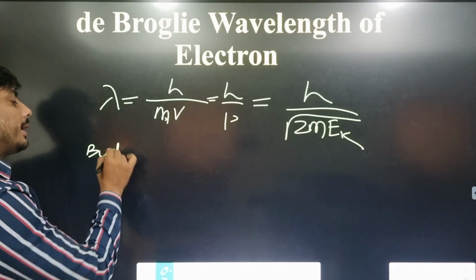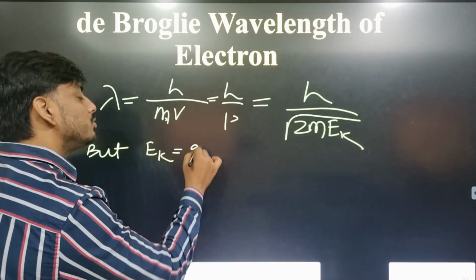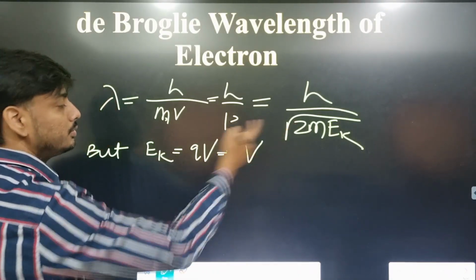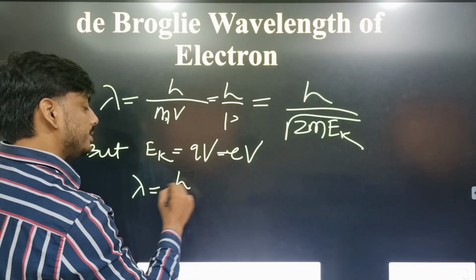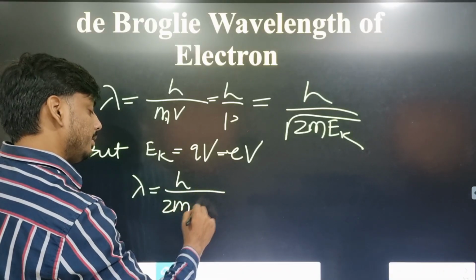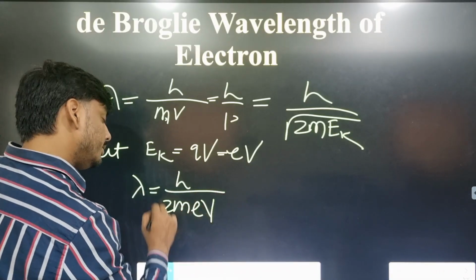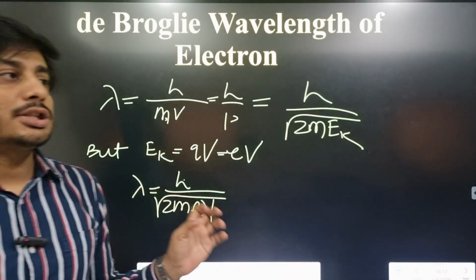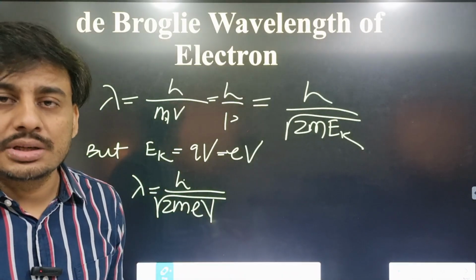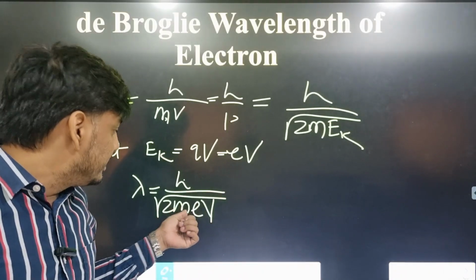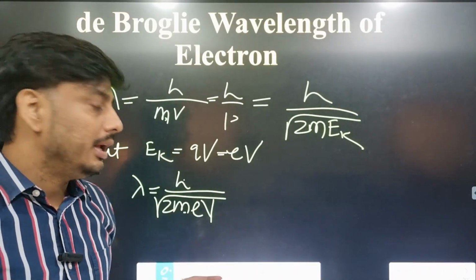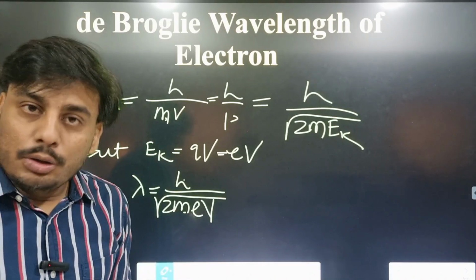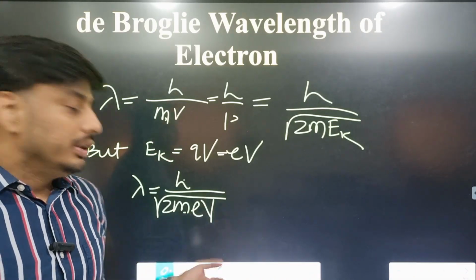But kinetic energy must be equal to charge into potential, and in case of an electron, charge is e into V. If we use that value here, lambda equals h by square root of 2 m e V. Now you can see h is a constant. h is Planck's constant, 6.625 times 10 to the minus 34 joule second. Mass of electron is 9.1 times 10 to the minus 31 kg. Charge of electron is 1.6 times 10 to the minus 19 coulomb.